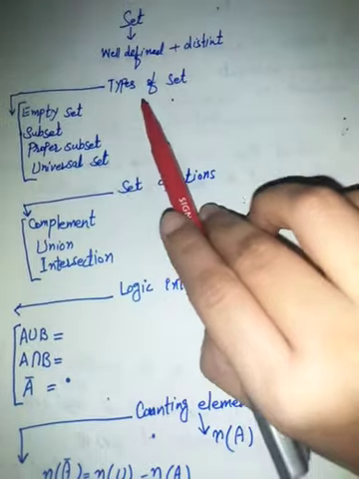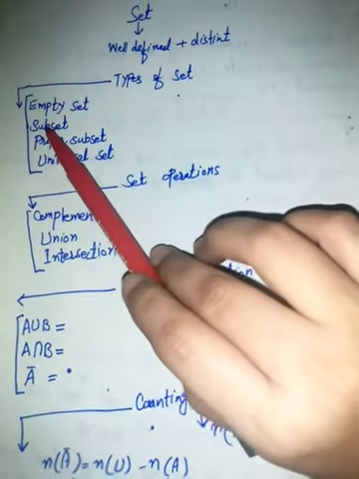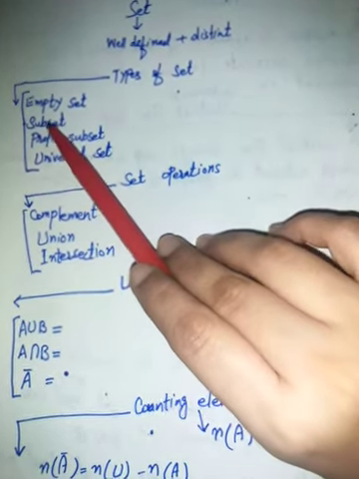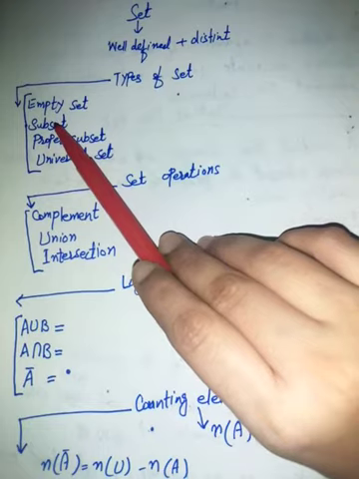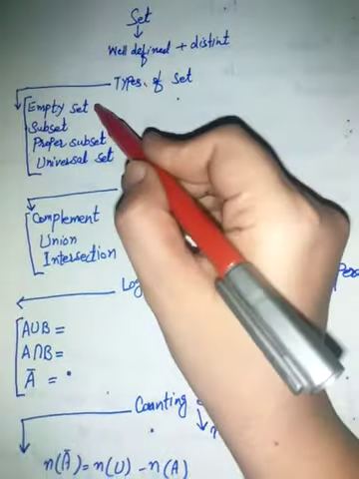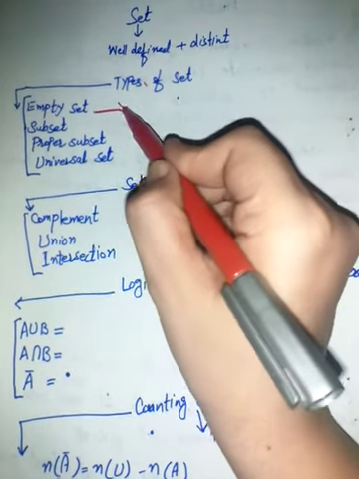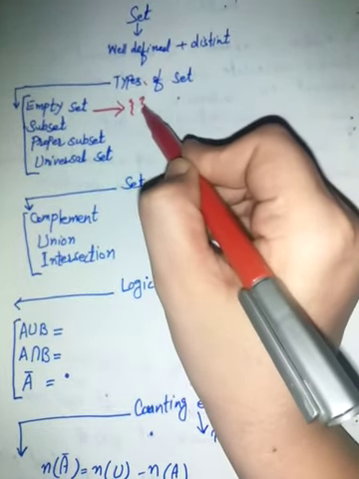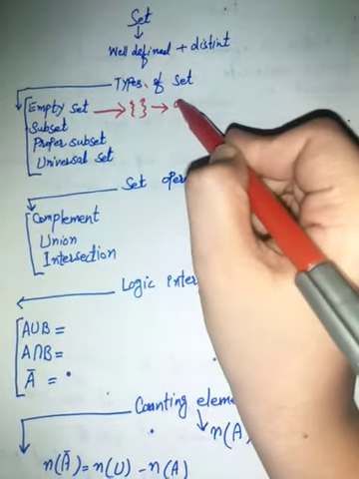Next are the types of sets. There are some common types of sets. Empty set: an empty set has no element. It may also be called a null set. It is represented by this one or this one.